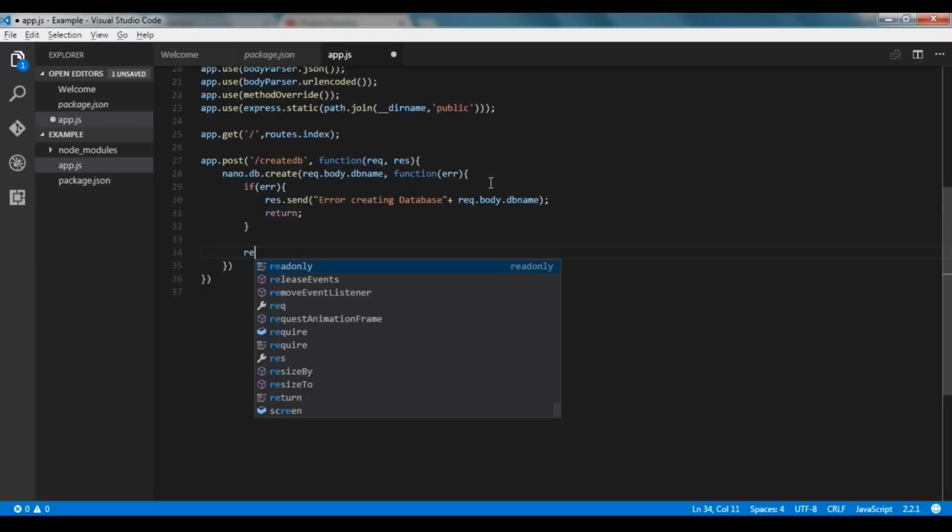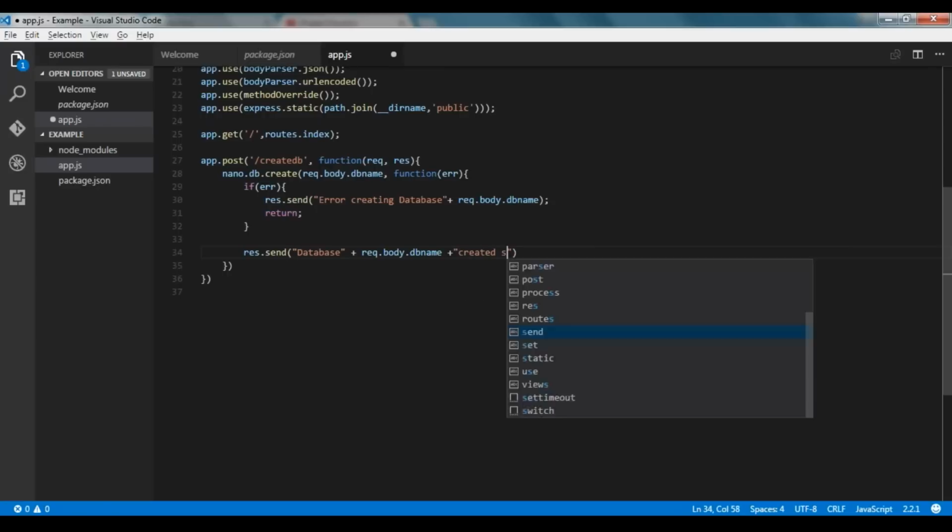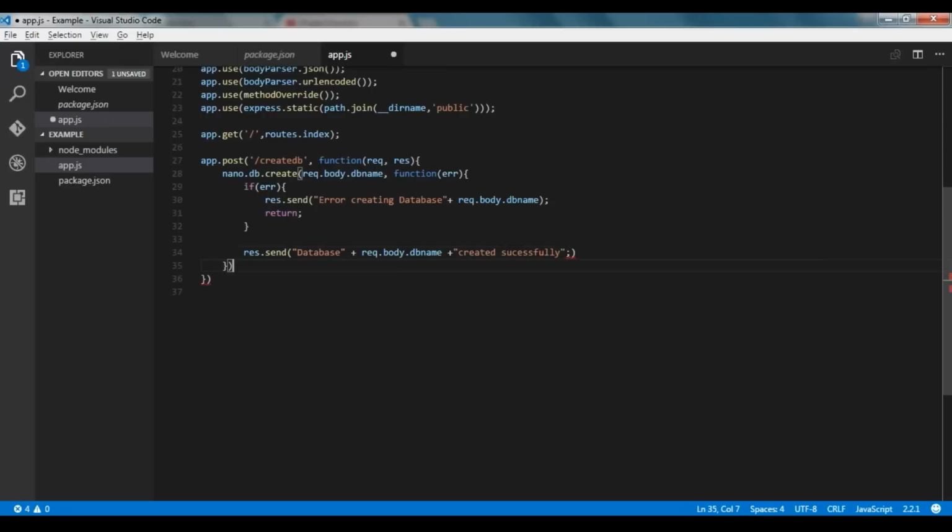Now after this part we can use response.send, and if there is no error, database plus the name of the database, we'll paste it here, and then created successfully. Now this was the first app.post in which we have given the code for create DB.